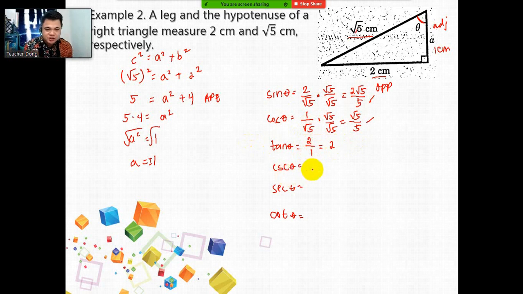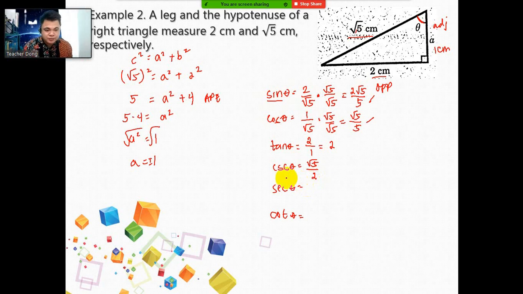Now we have cosecant theta. For cosecant theta, we can use the acronym CHO. So hypotenuse over the opposite, or the reciprocal of sine theta. So the reciprocal of sine theta, we had 2 over square root of 5. We can write it here as square root of 5 over 2. So this will serve as the value of your cosecant theta, square root of 5 over 2.